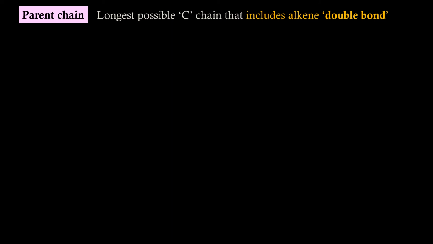The parent chain in an alkene will be the longest possible carbon chain that includes the alkene double bond. Example, in this molecule, this will be the longest carbon chain, but the rule with alkenes is it has to include the double bond. So we have to include this double bond.